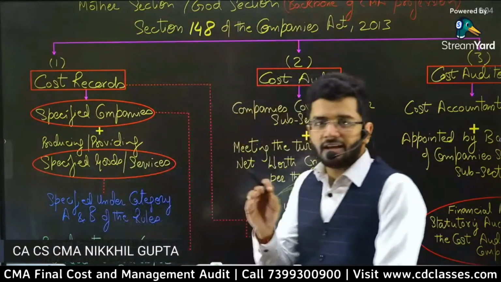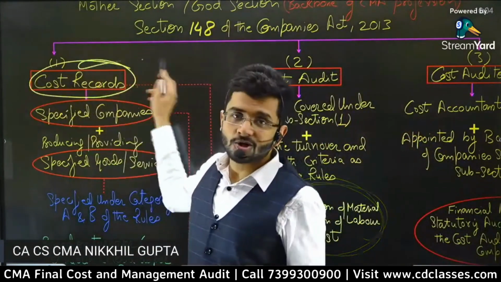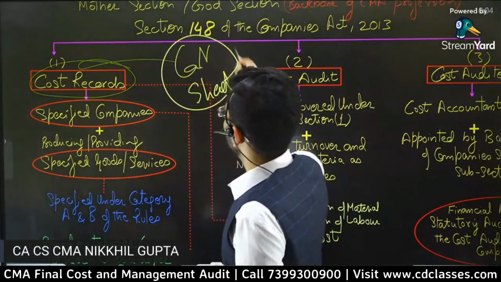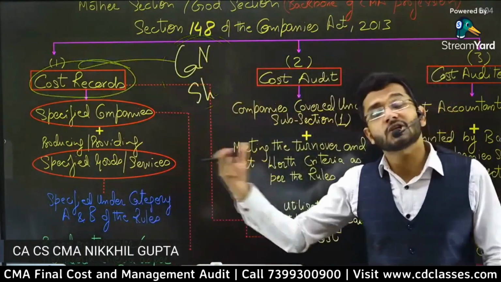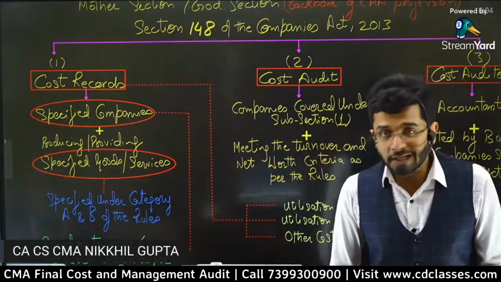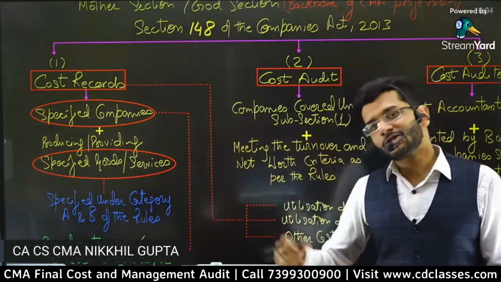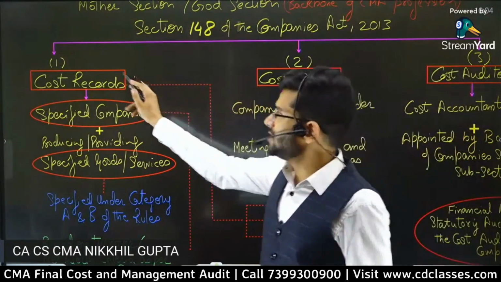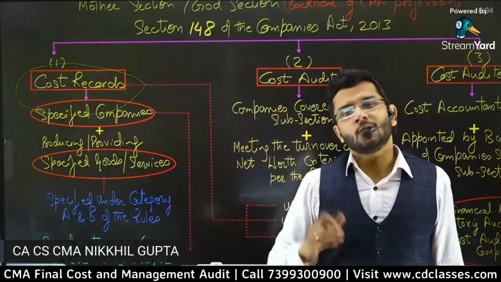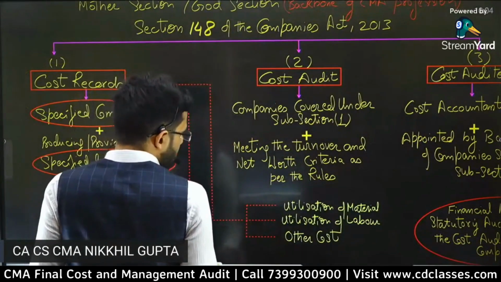All these things are there in the cost sheet. So in a nutshell, if someone asks me in layman language what cost records are, I will define cost records in one word: cost sheet. Cost records are cost sheets and the accompanying documents which come with the cost sheet, like details of material absorbed, the allocated material, the allocated labor, the allocated charges, overheads which have been absorbed, etc. All those things clubbed together are cost records. It is nothing but the cost sheet. Your definition is absolutely right, guys.